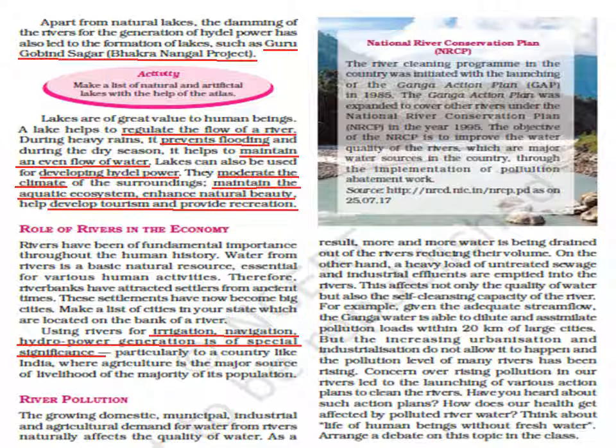Also, untreated sewage and industrial effluents are emptied into rivers, which is affecting the quality of water and also the self-cleansing capacity of the river.